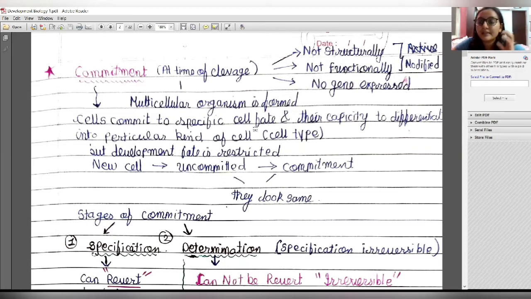A particular cell decides its own fate and the capacity to differentiate into a particular form structurally and functionally. So the new cells are first uncommitted, and then they go into commitment. But the uncommitted and committed cells look alike.